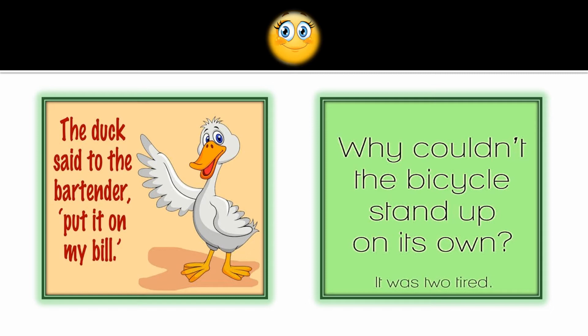Now look at this one. Why couldn't the bicycle stand up on its own? It was too tired. We say tired because the bicycle couldn't stand up, so I'm tired, I'm weary, I can't stand up. But too tired meaning it has two tires. So this is how we can use pun for humor.